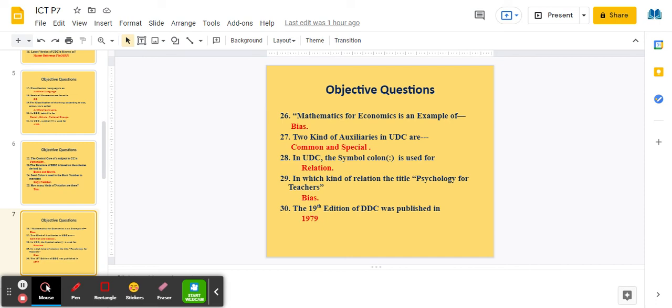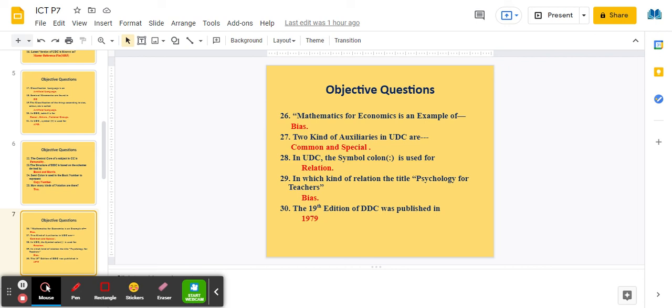In UDC, the symbol colon is used for relation. In which kind of relation? The title Psychology for Teachers, bias relation. Psychology is taught only for teachers, then it is known as bias.